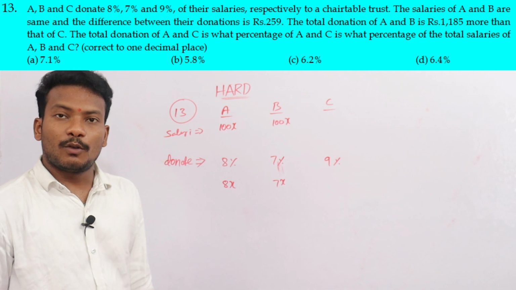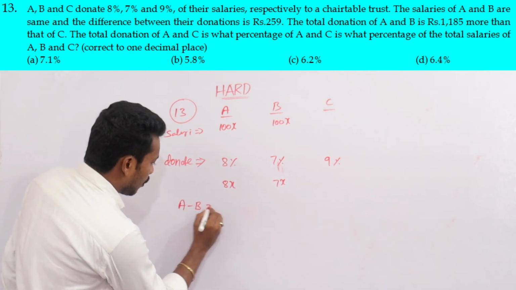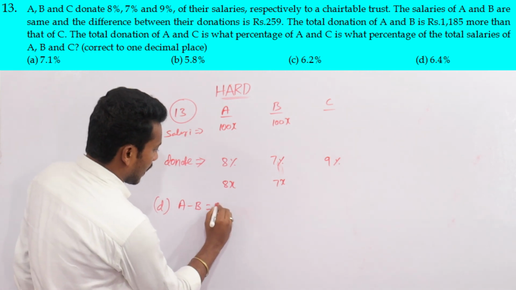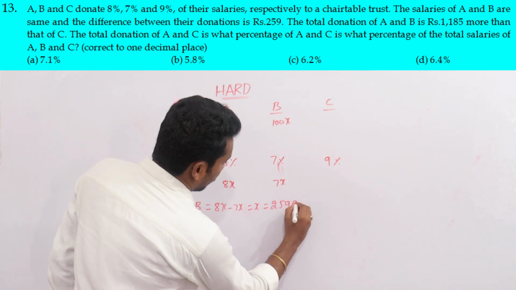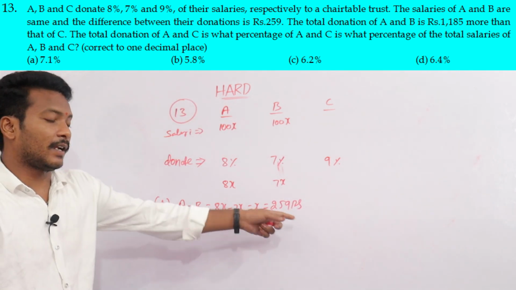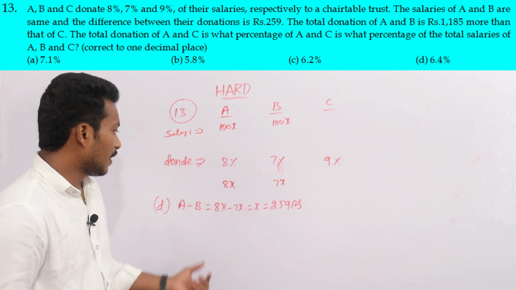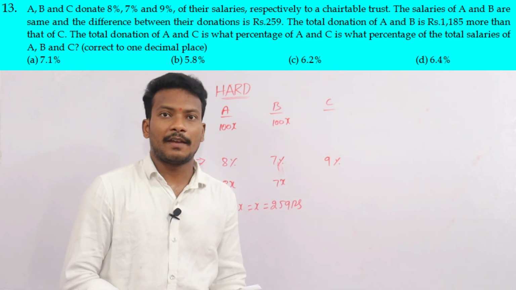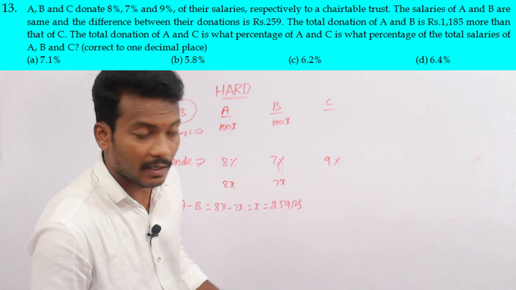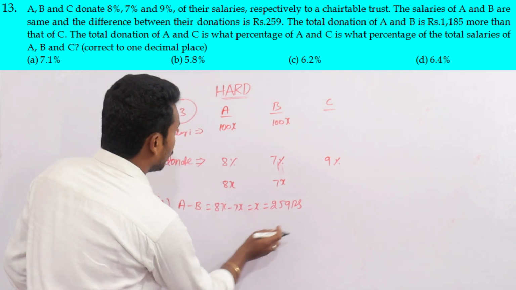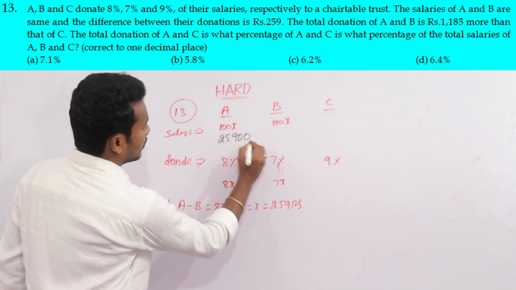Now the difference between the donations of A and B: A minus B is 8x minus 7x, which is x, equal to 259 rupees. 259 rupees is the difference of donations of A and B. Now the x value is 259. From that we have to find one value. What about 100x? That is 25900.